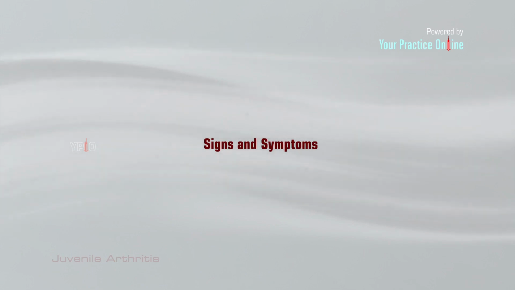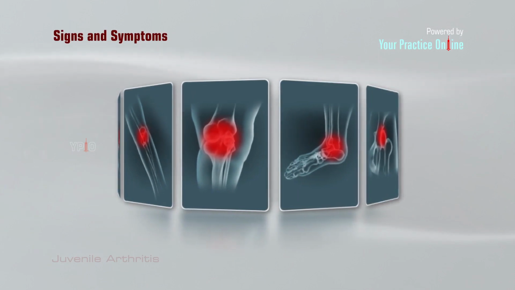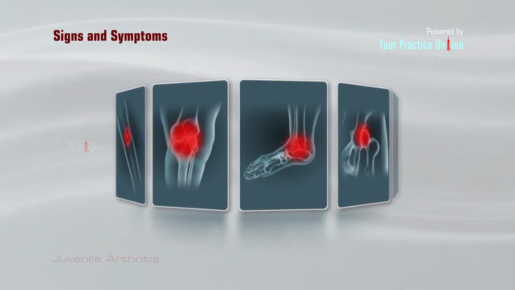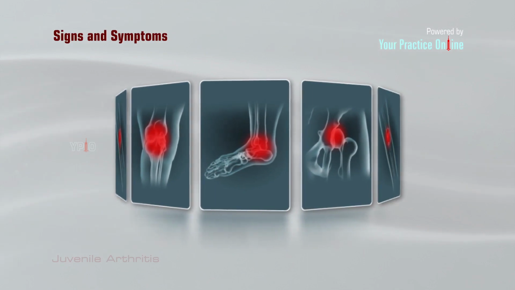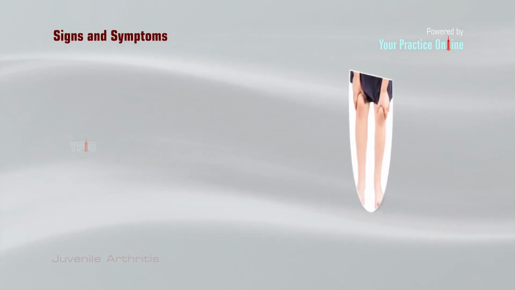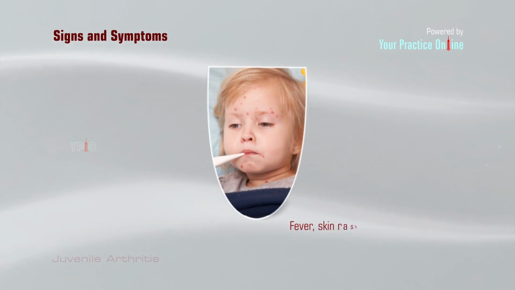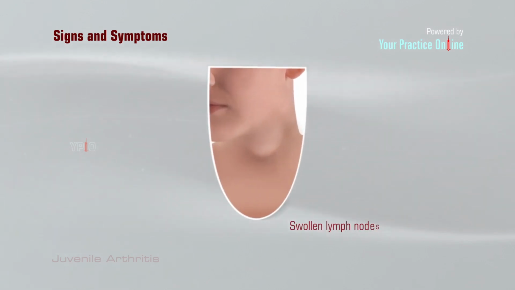Signs and symptoms. The most common symptoms of juvenile arthritis are pain and swelling in the joints, with joint stiffness that may worsen in the morning or after bedtime. Other symptoms include restricted movements of the affected joint, causing your child to limp in the morning. Fever or a skin rash if your child has systemic juvenile arthritis. Swollen lymph nodes of the neck or other areas of the body.